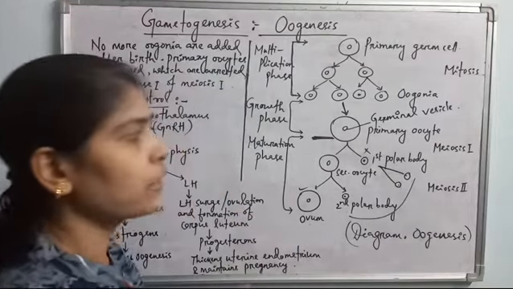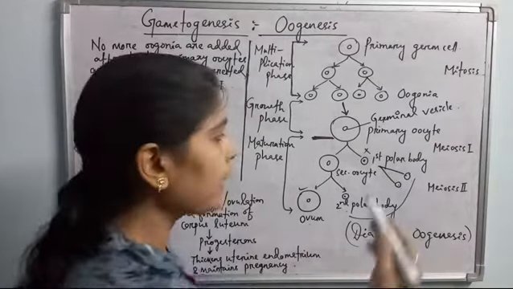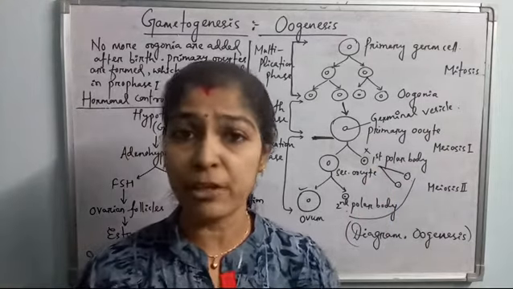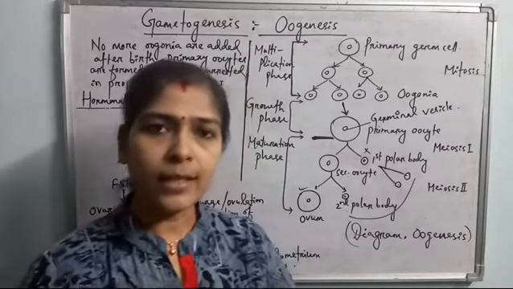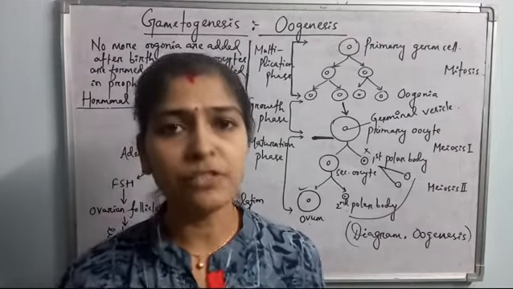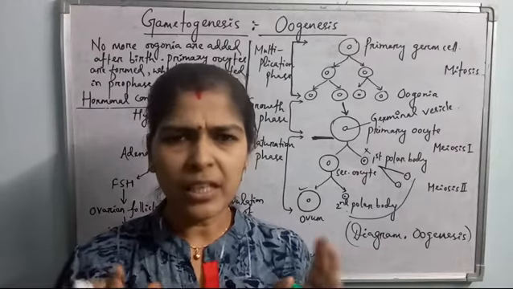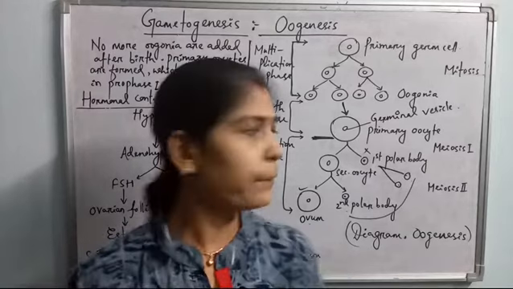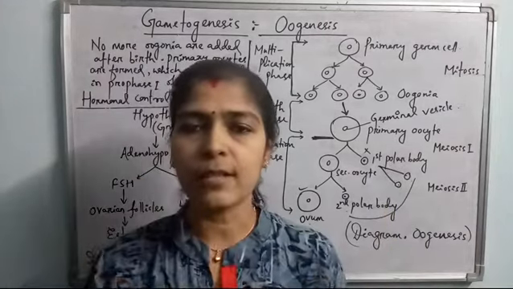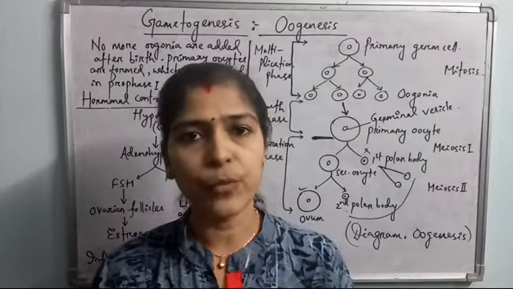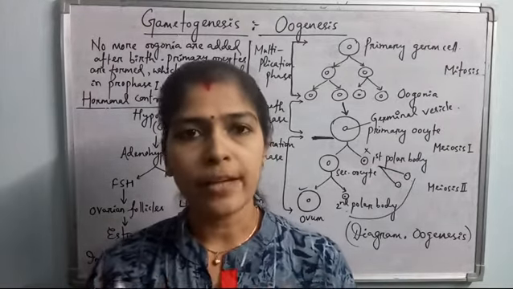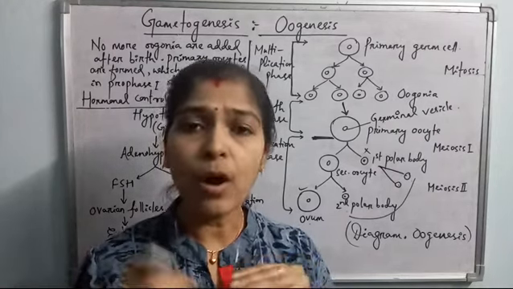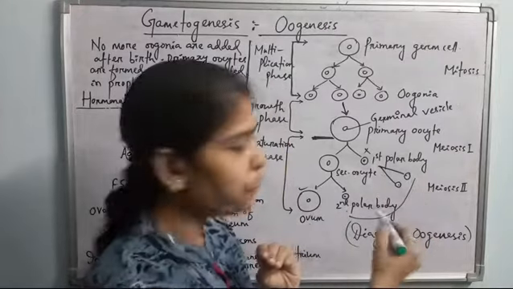Okay, and later, after attaining sexual maturity or puberty, this process starts again: the primary oocyte is surrounded by many granulosa cells forming the primary follicle. Then this primary follicle is surrounded by more granulosa cells forming the secondary follicle, which means a ball of cells. Okay, the secondary follicle matures to form the Graafian follicle, where the primary oocyte is surrounded by many granulosa cells, and there is a fluid-filled cavity called the antrum. This antrum is a nutritive fluid which supplies nutrition throughout the maturation division to form the ovum.